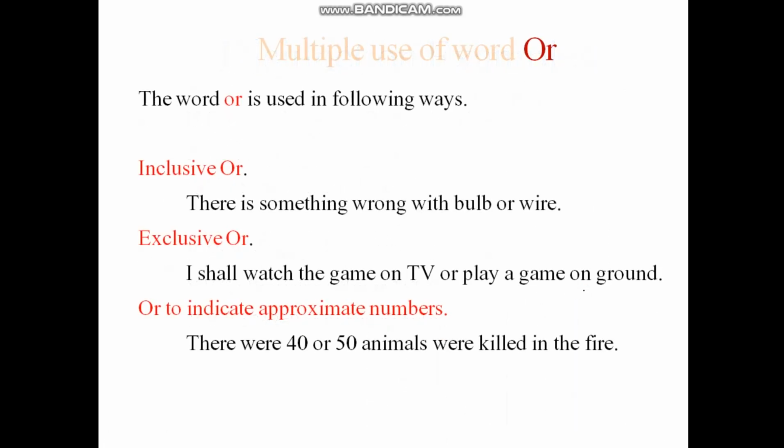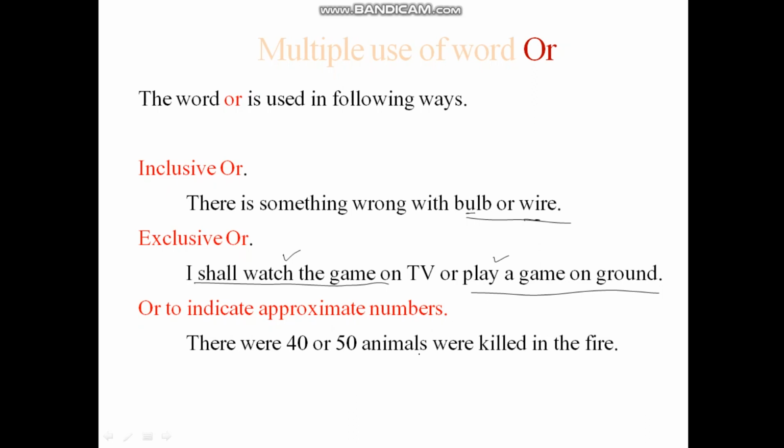Moving ahead, how to use OR: inclusive OR. You can say there is something wrong with the bulb or wire, so there can be something wrong with the bulb or the wire or both. It can happen, so you want to use it inclusively. Exclusively is when you want to write it in both directions. I shall watch the game on TV or play a game on the ground. Again it is or, so either you want to do this or this. But fortunately, if you can do both, then also you are ready.